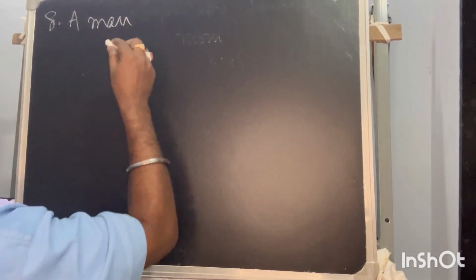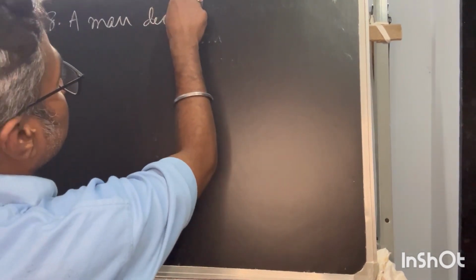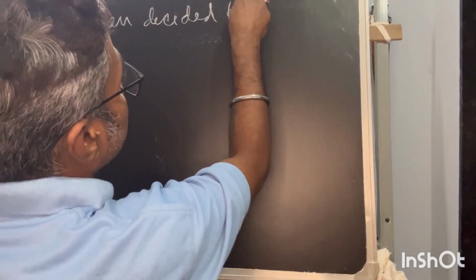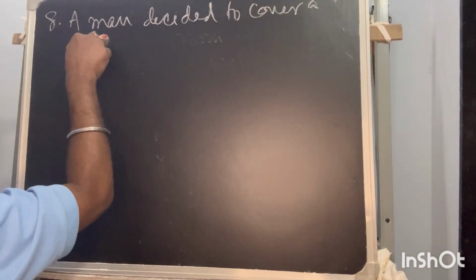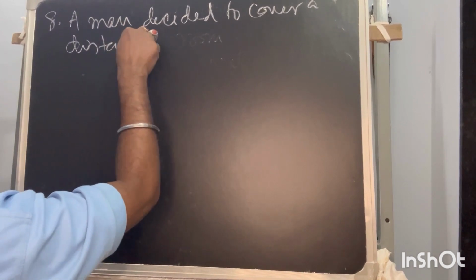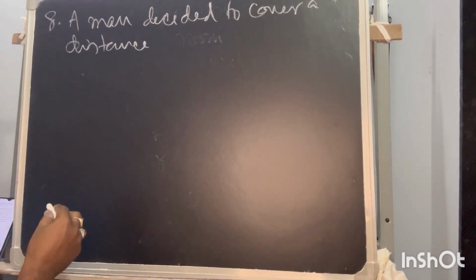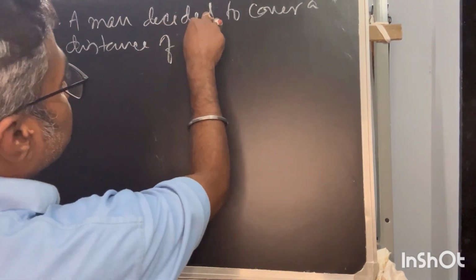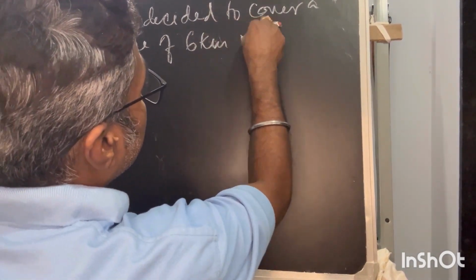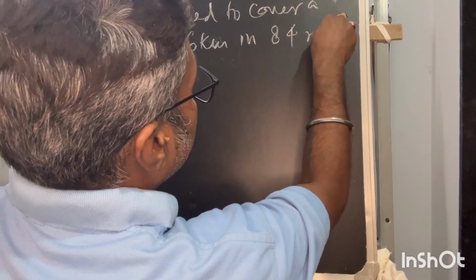A man decided to cover a distance of 6 kilometer in 84 minutes.